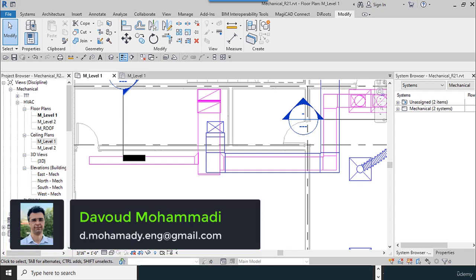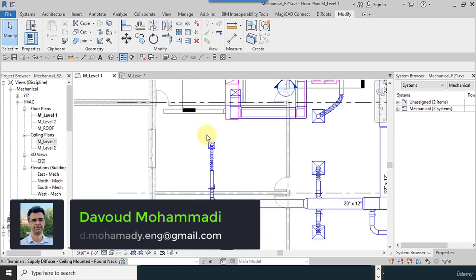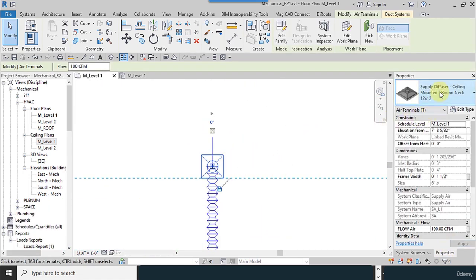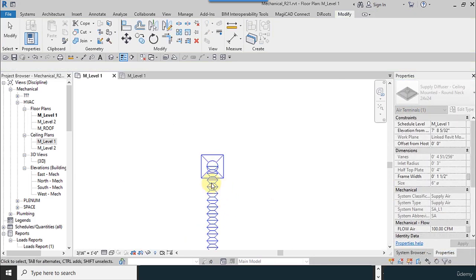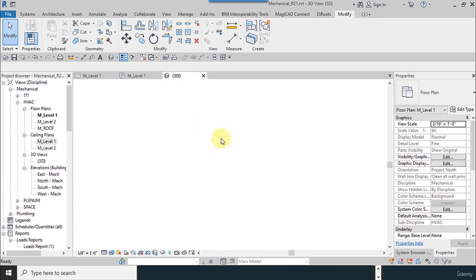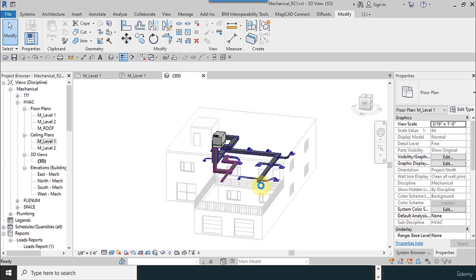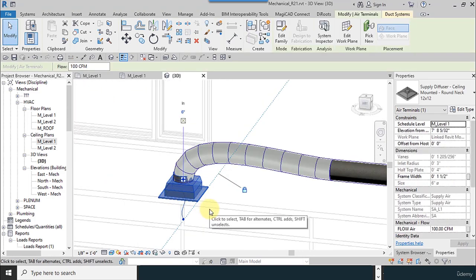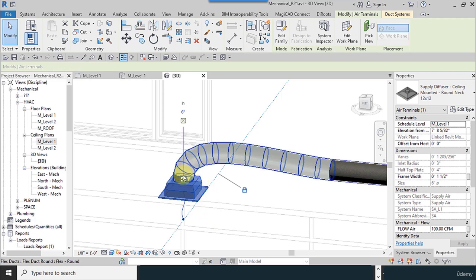For autumn rooms, I placed the return air diffuser. Please mention that the dimension of our diffuser is 24 by 24. It is a good dimension. Let me check it. Wait a moment. Okay, this size is a little small for this room, so